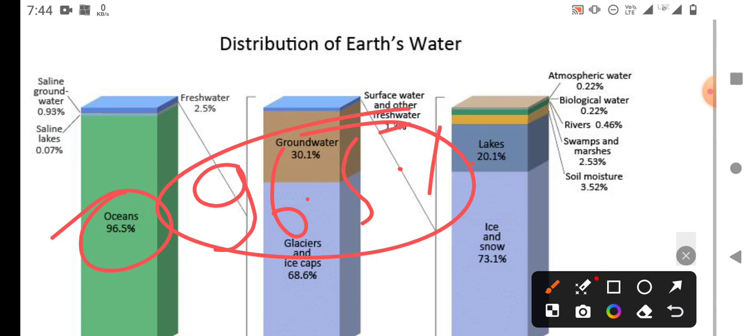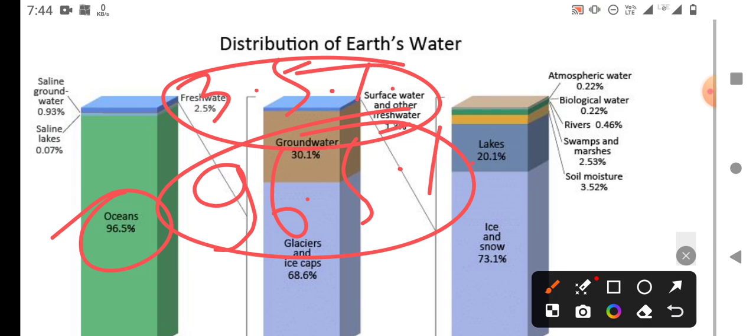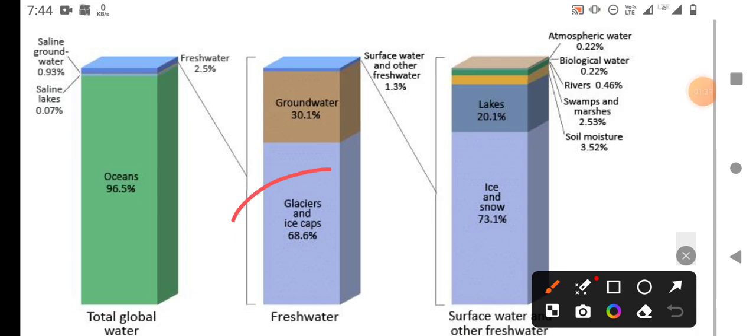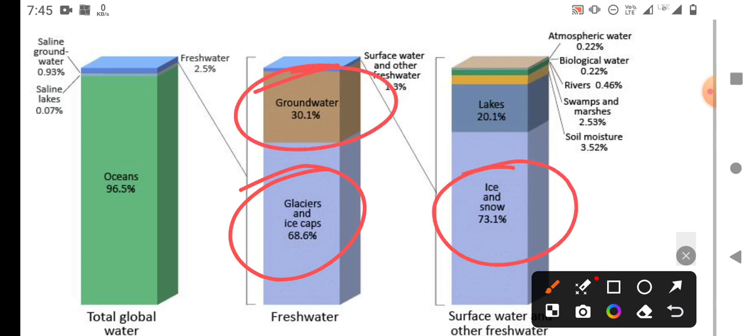This is the distribution: around 96.5% is ocean water, or saline water, and less than 3.5% is fresh water. In fresh water, glaciers and ice caps have the highest percentage, and after that is groundwater, about 30.1%, which is found underground. Next is surface water and other fresh water.